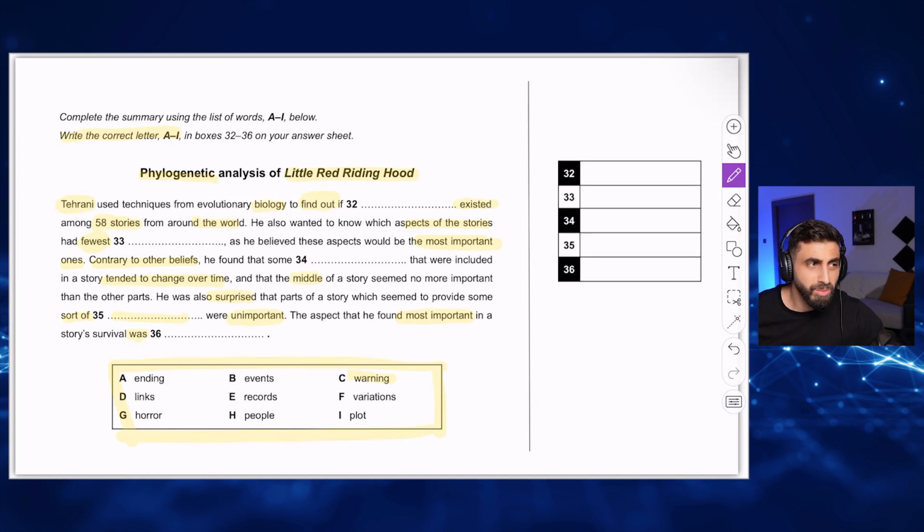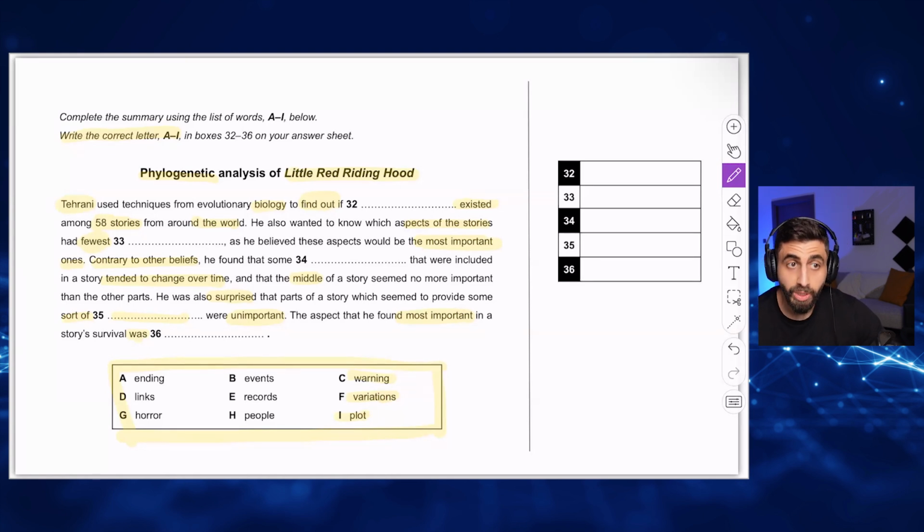Records, it could be many things, I don't know. People. Warning, okay, warning. Variations, this means different versions. Plot, plot could be a piece of land and it also could be the script of a story. In this case, I think it means the script of the story.